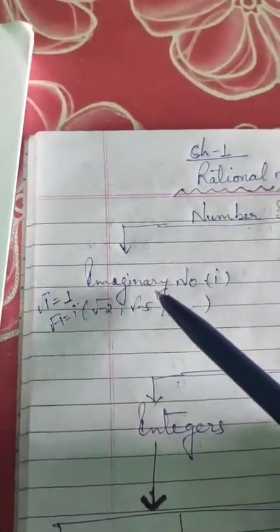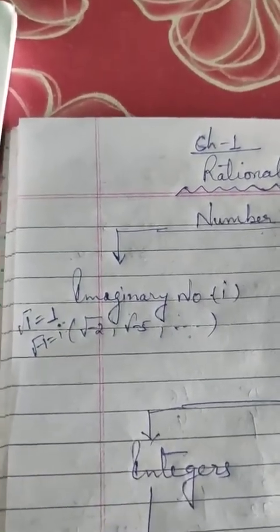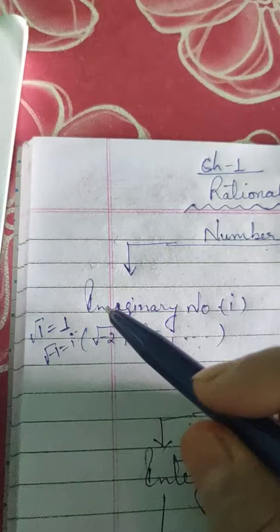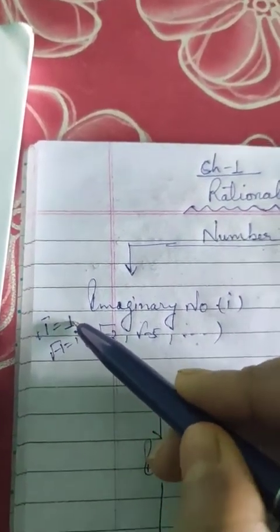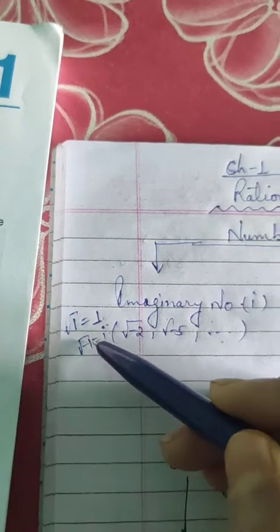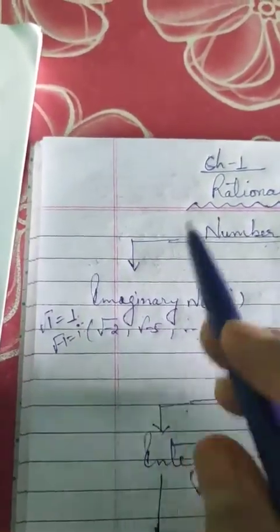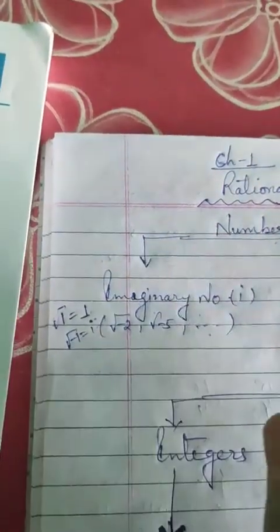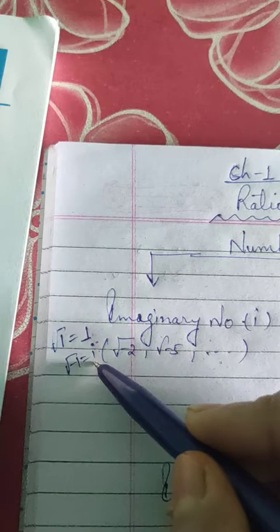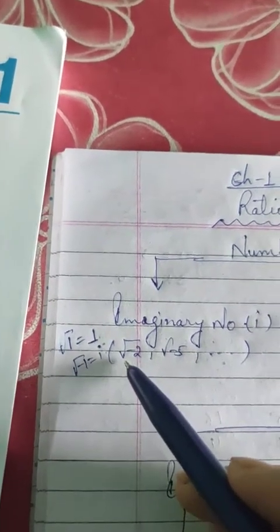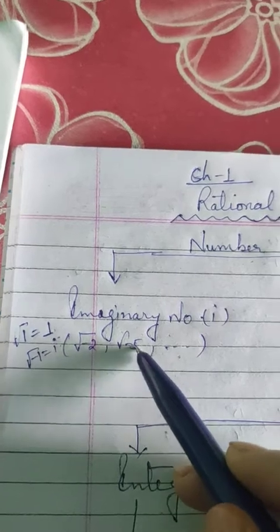Imaginary numbers, children, are the numbers which don't exist. Like root under 1, the value will be 1 only. But root under minus 1 means nothing, a number which doesn't exist, and that is denoted as i for imaginary number. Like other numbers also, negative root under 2, negative root under 5.